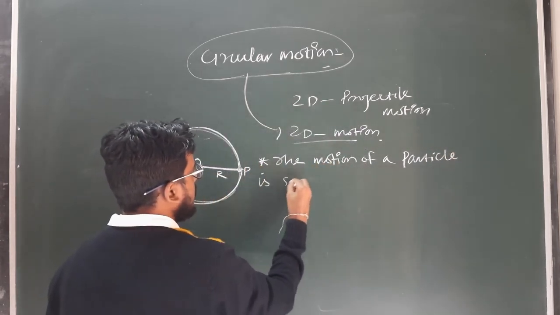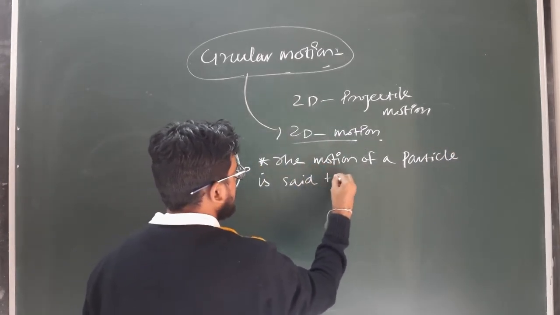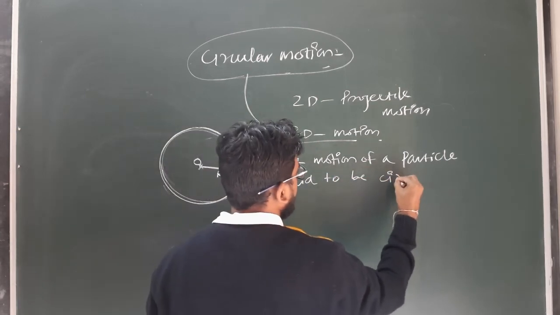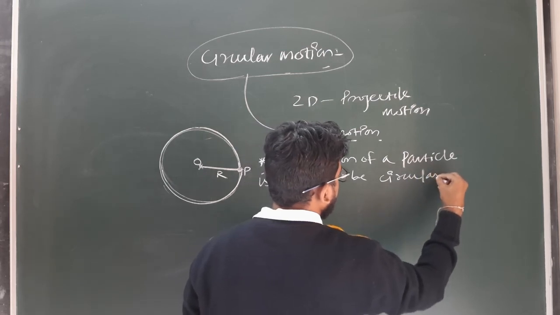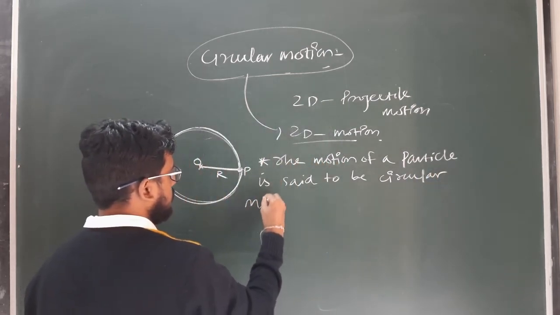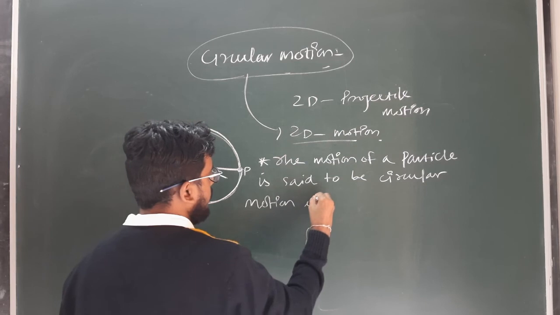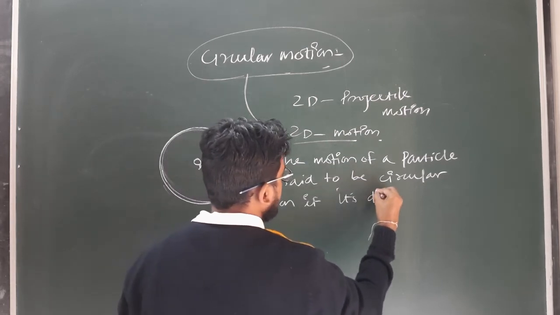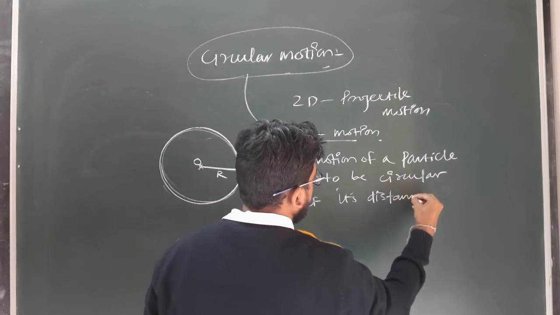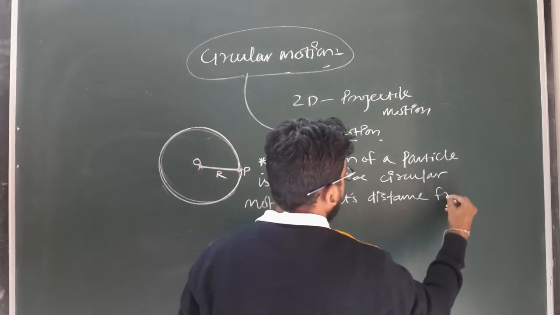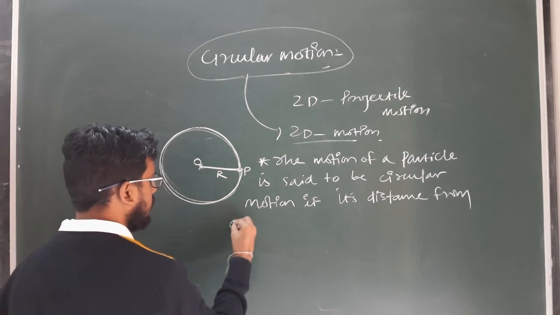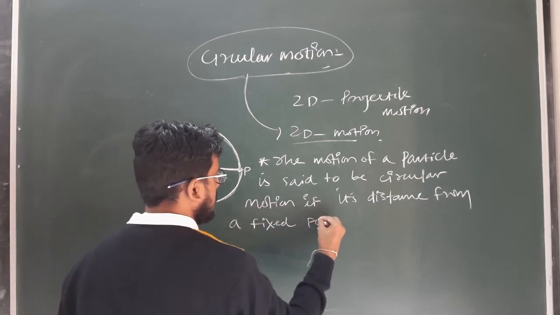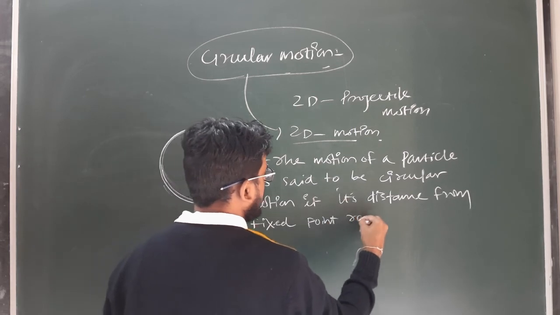So we can write the definition like this: the motion of a particle is said to be circular motion if its distance from a fixed point remains constant.